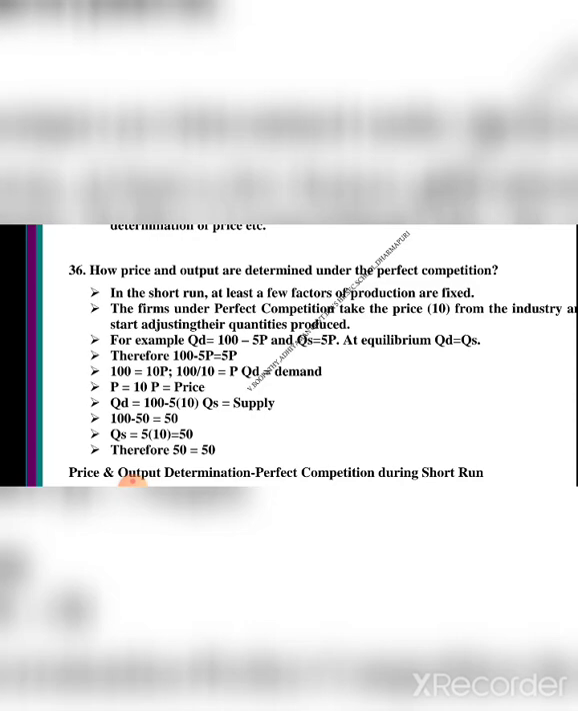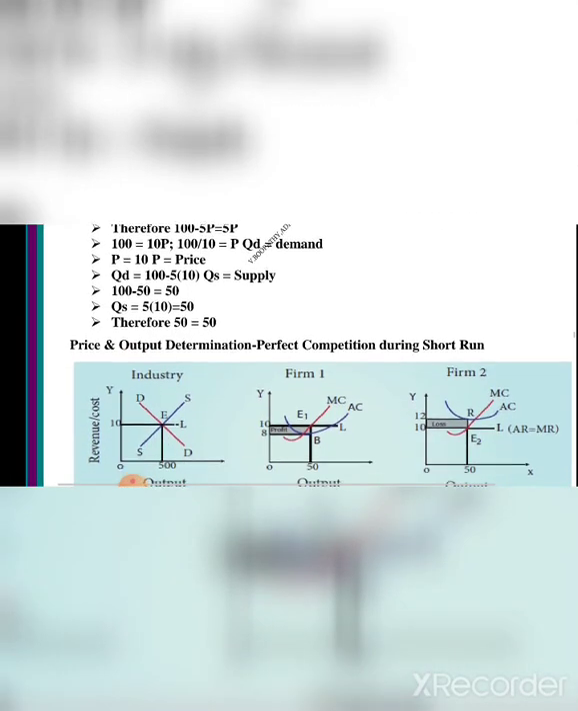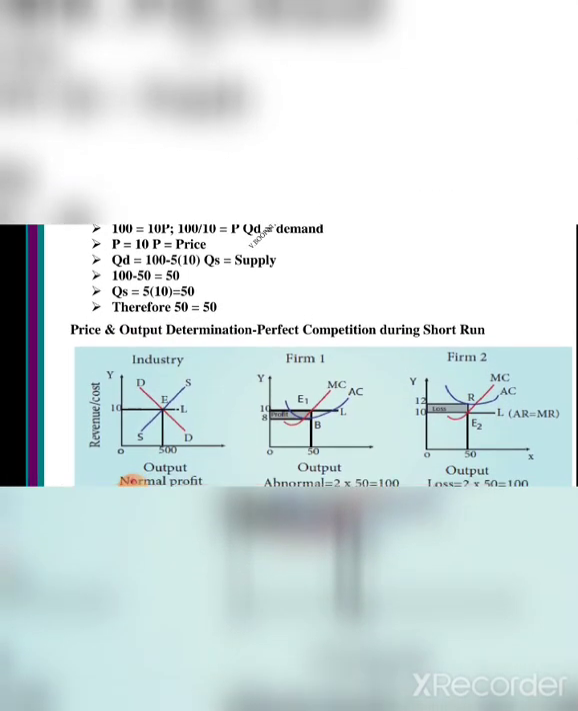QS is equal to 5 into 10 is equal to 50. Therefore 50 is equal to 50. So demand is 50 and supply is 50. Price and output determination in perfect competition during short run.